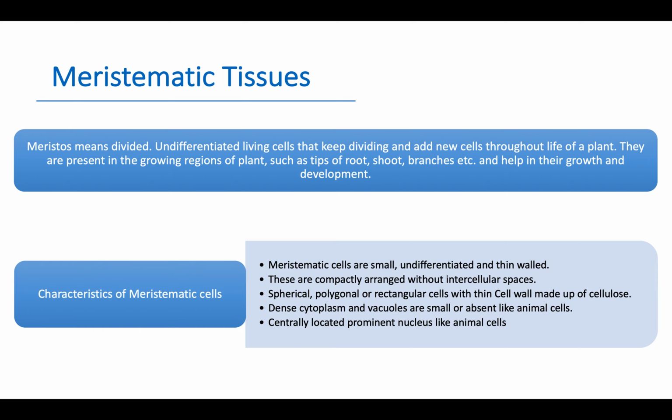Dense cytoplasm, and vacuoles are small or absent, like animal cells. Centrally located prominent nucleus, like animal cells. So, they have a number of characteristics which are similar to animal cells.